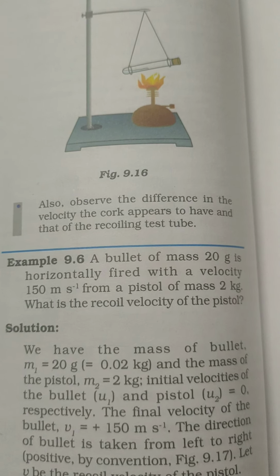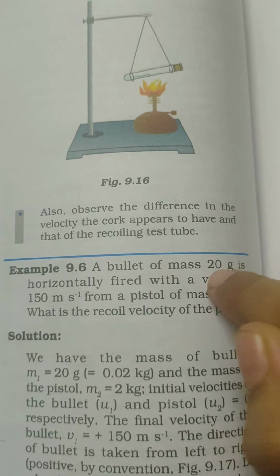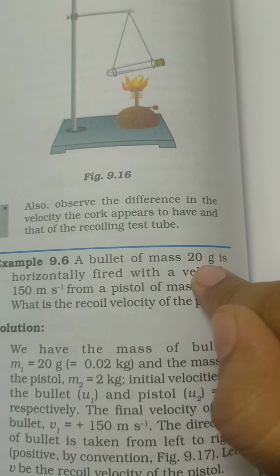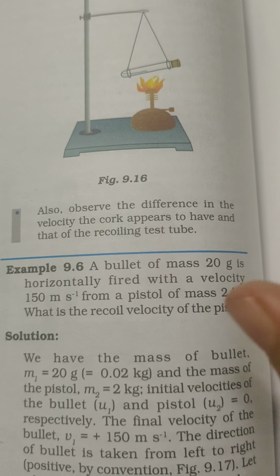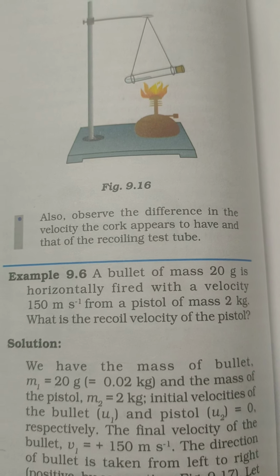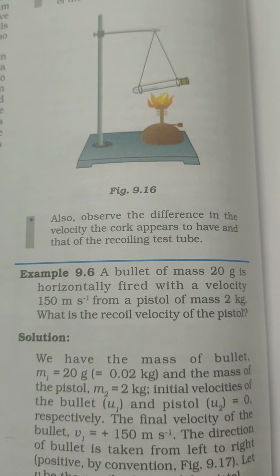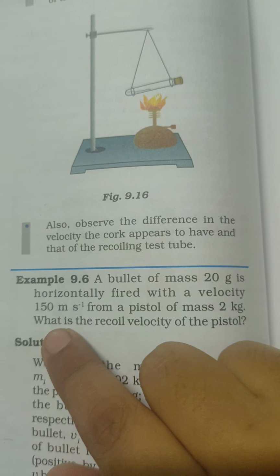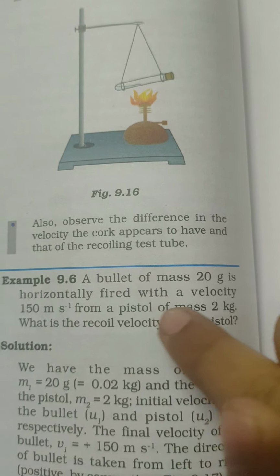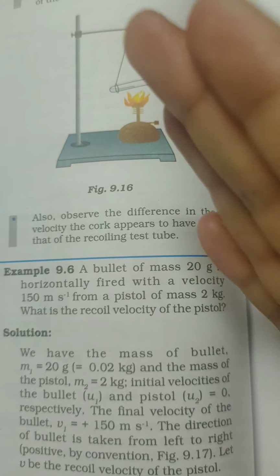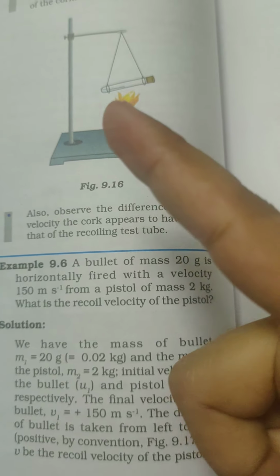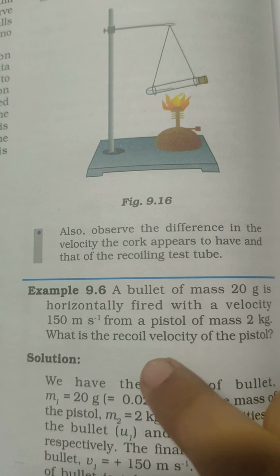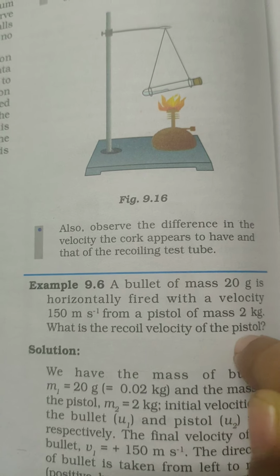It has been said that the mass of the bullet is 20 gram, and the velocity with which the bullet goes after you hit is 150 meter per second. The mass of the pistol is 2 kg, and you are asked the velocity of the pistol.